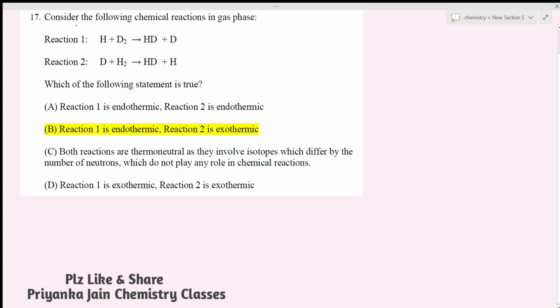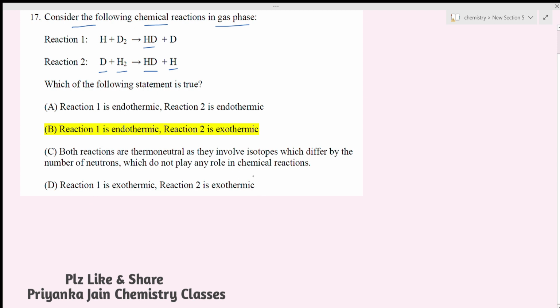Okay, now see this question. We are given: consider the following chemical reactions in the gaseous phase. In reaction first, H is reacting with D2 and forming HD. In reaction second, D is reacting with H2 and forming HD plus H. Now we have to find out which statement is true. Either reaction 1 is endothermic and reaction 2 is endothermic, or reaction 1 is endothermic and reaction 2 is exothermic, or both reactions are thermoneutral as they involve isotopes. And then we are given: reaction 1 is exothermic and reaction 2 is exothermic.